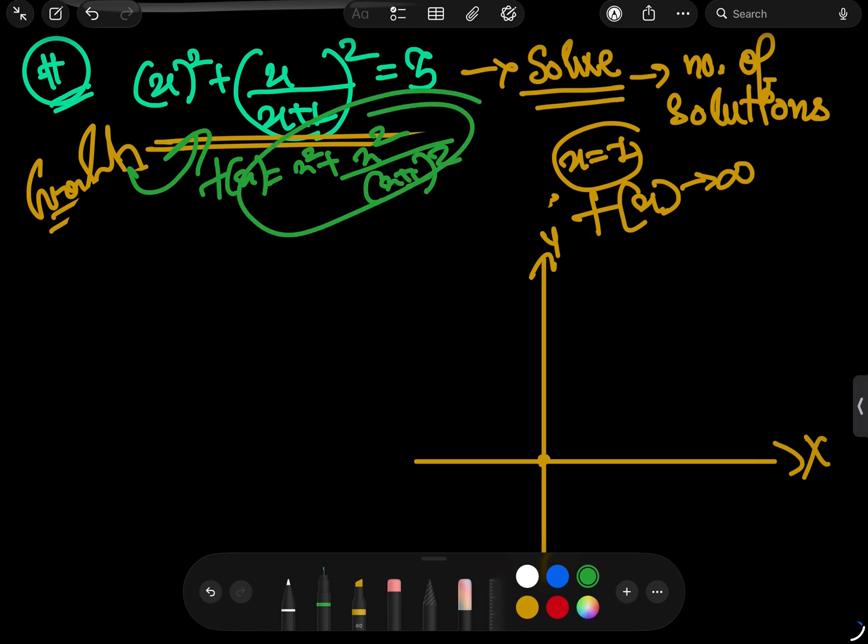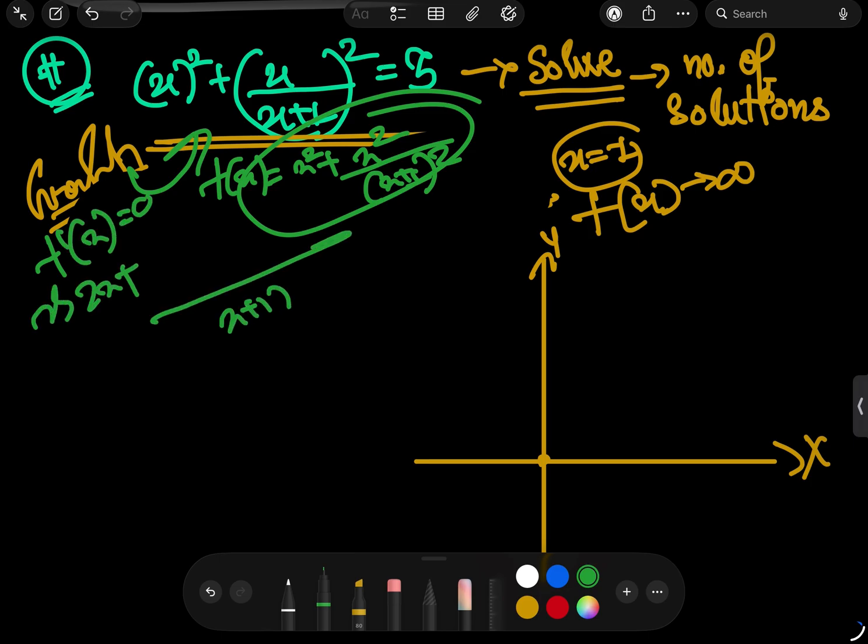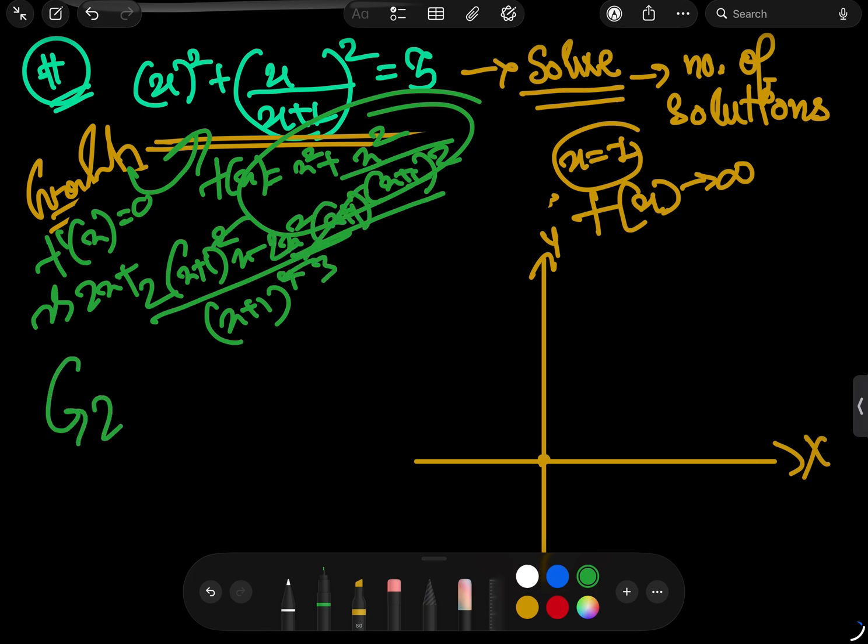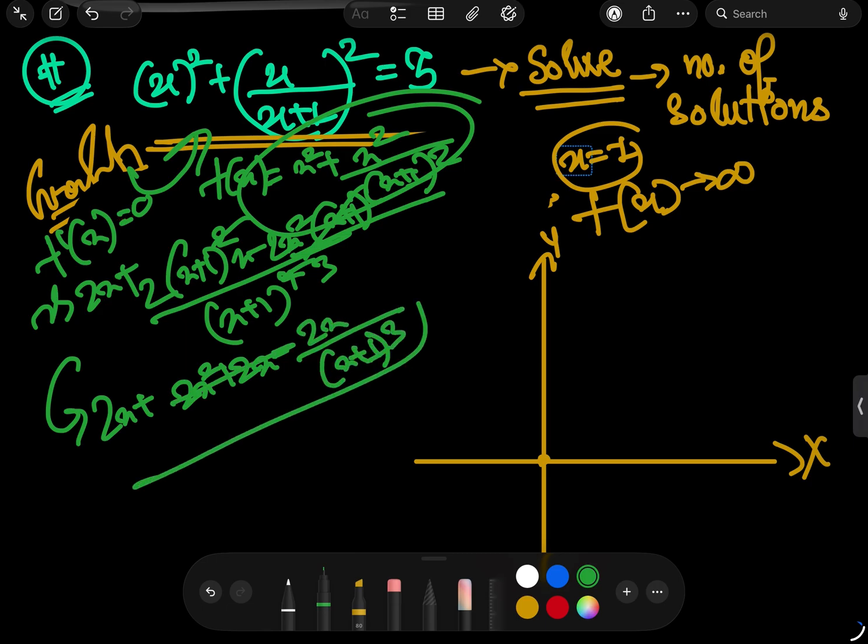So if I sketch the graph here, and differentiate, it will be 2x into (x plus 1) to the power 4, over (x plus 1) square, 2x minus 2 into (x plus 1), removing x plus 1 from here. I am getting 2x square plus 2x minus 2x squared, which means 2x upon (x plus 1) whole cube.